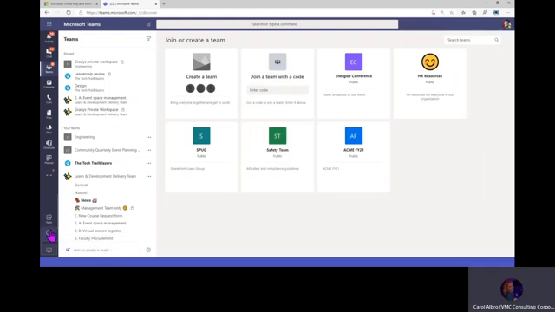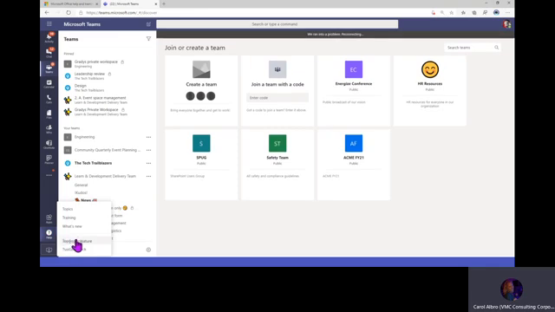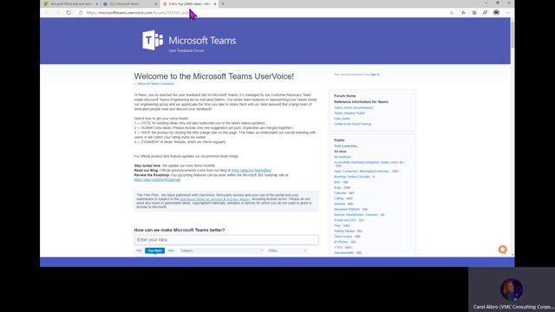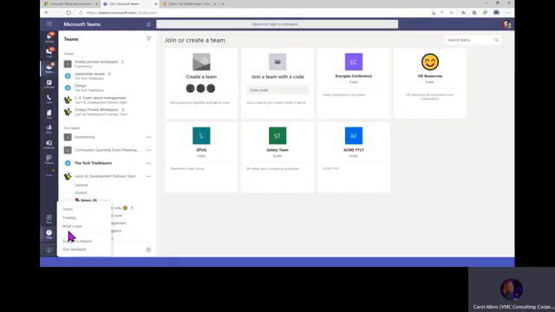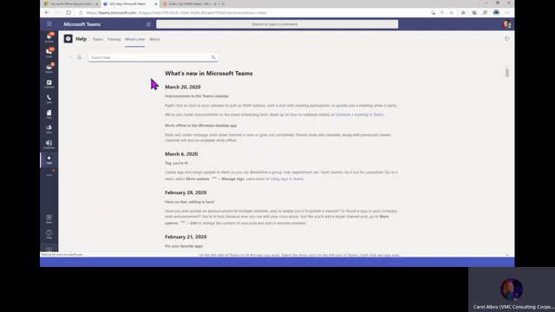All right. One quick shout out to the help over here. I like to show this to people. The suggest a feature. If there's something in Teams you're hoping it would do and you can't figure out, is there a feature you want, an application you want, or something along those lines, you can come in here and make a suggestion. You can see that people vote on them. So it looks like over 34,000 people have voted to show video for all people in a video meeting. So where you have all the tiles showing. It's a lot of people for that. You can also use the help desk to look at what's new coming out. So you can see March 20th, we had our Teams calendar showed some improvements.